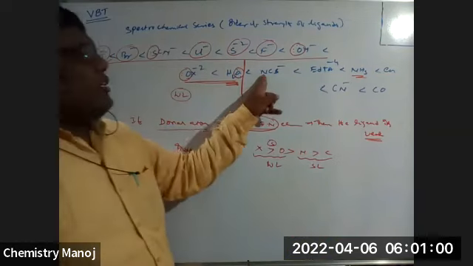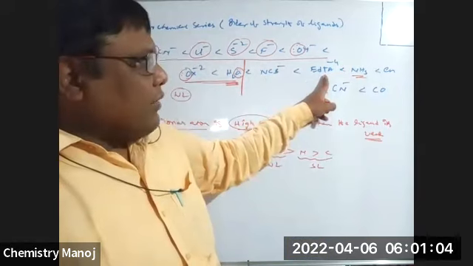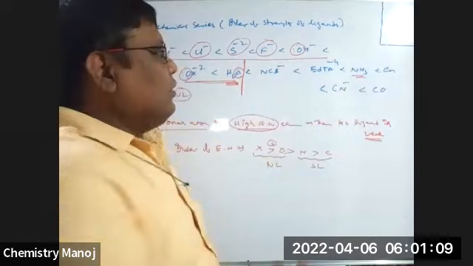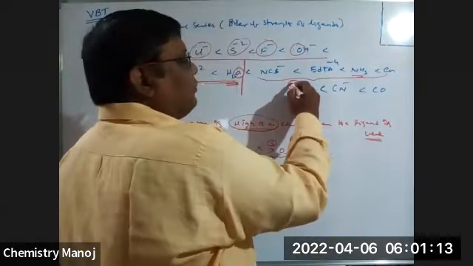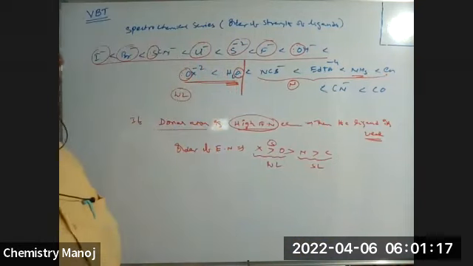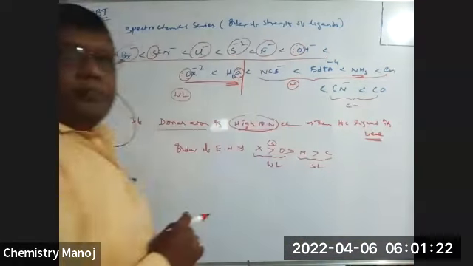Here in NCS, nitrogen is the donor atom. Here in EDTA, nitrogen is the donor atom. I already wrote it, check once. Here also, nitrogen is the donor atom. So these are all nitrogen donor atoms. Correct? Yes, sir. These two are carbon donor atoms.